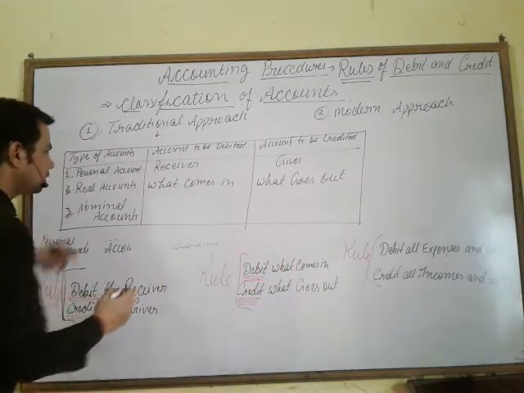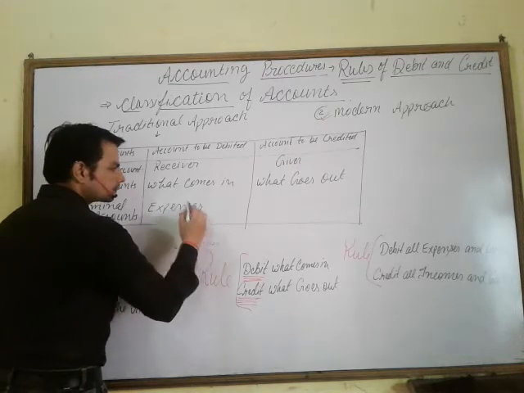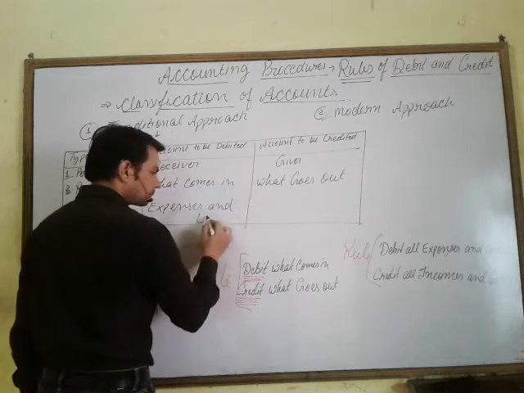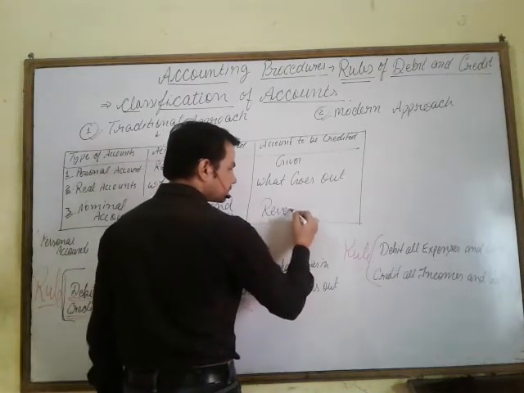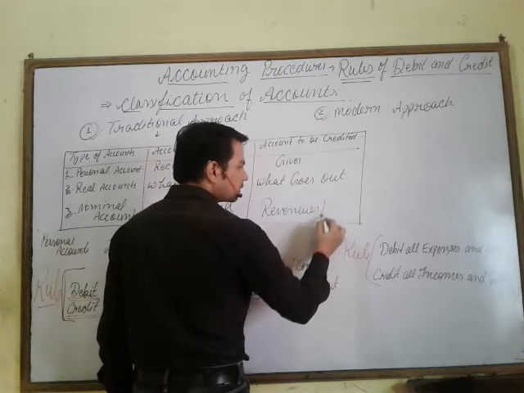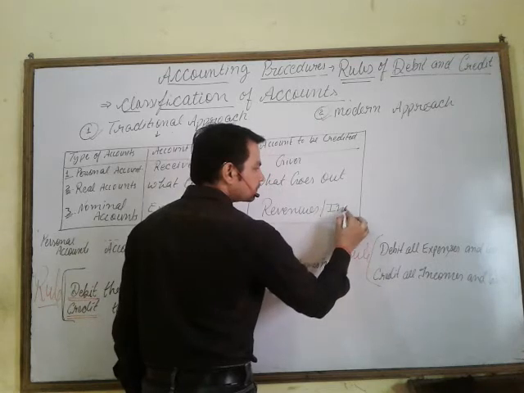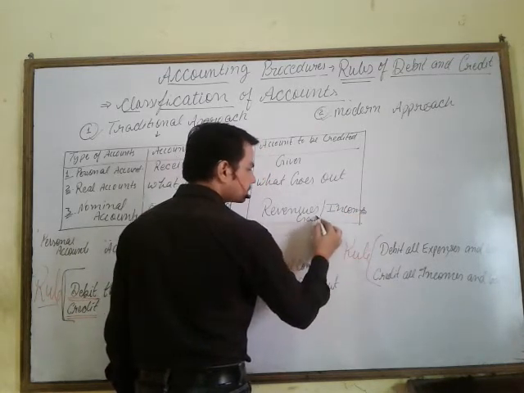And nominal account: debit expenses and losses, and credit revenues, incomes, and gains.